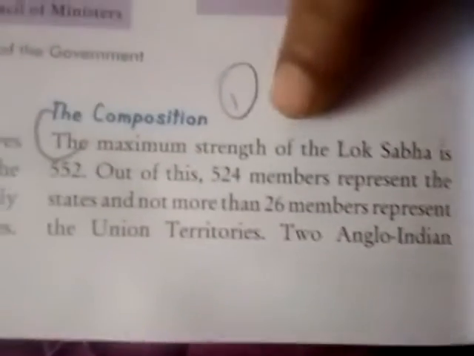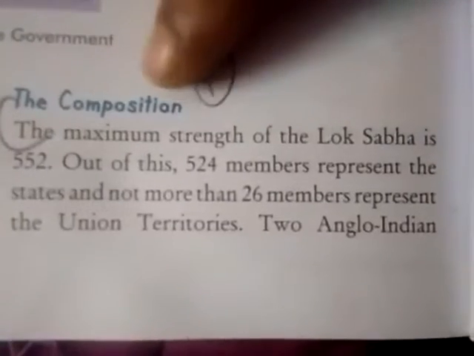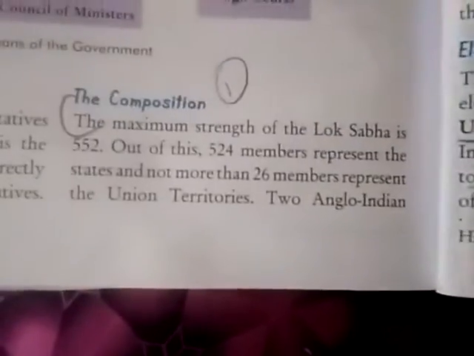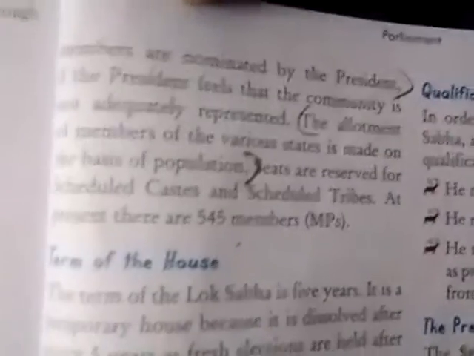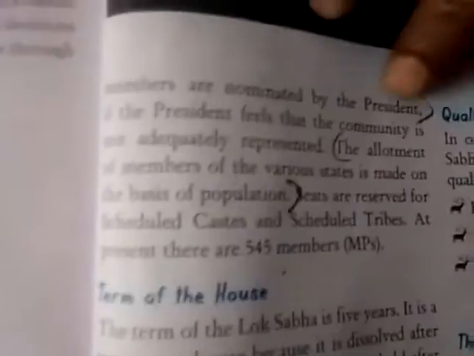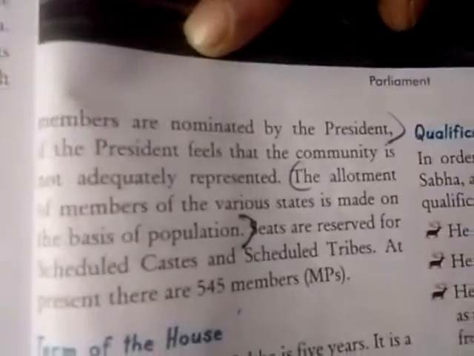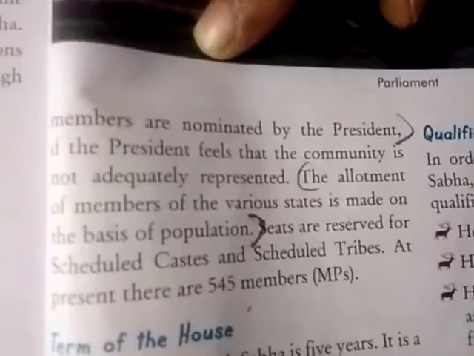Out of these, 524 members are represented from the states, and not more than 26 members represent the Union Territories. 2 Anglo-Indians are nominated by the president. The allotment of the members of the various states is made on the basis of the population.